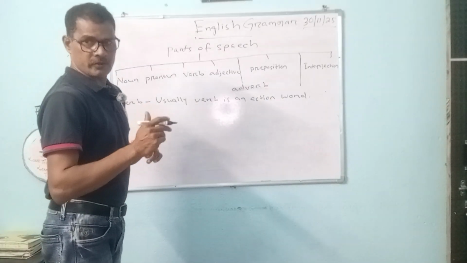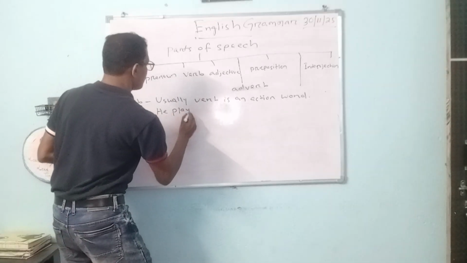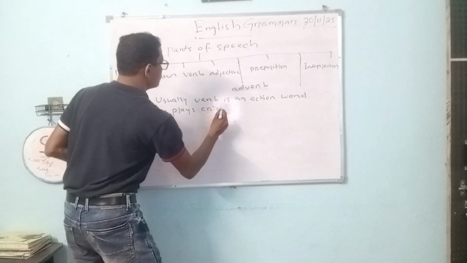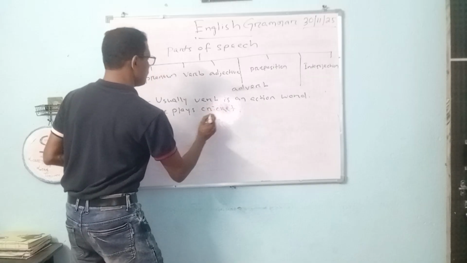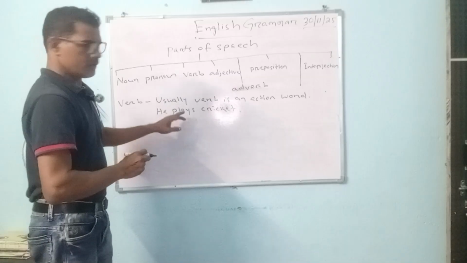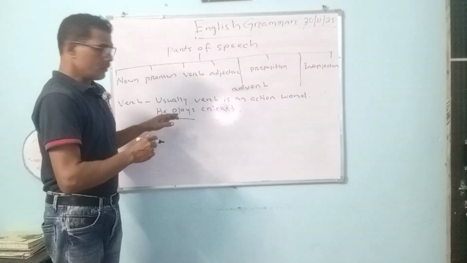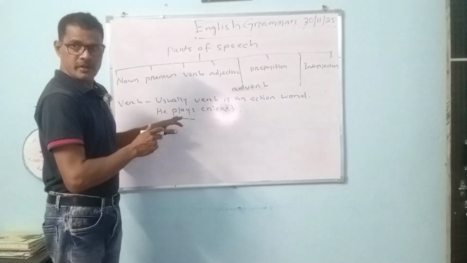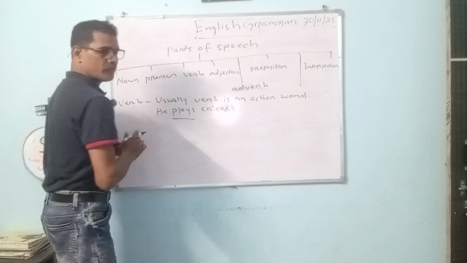For example, he plays cricket. Here the verb does the action. Plays is the verb. It does the action. He does what? He plays.